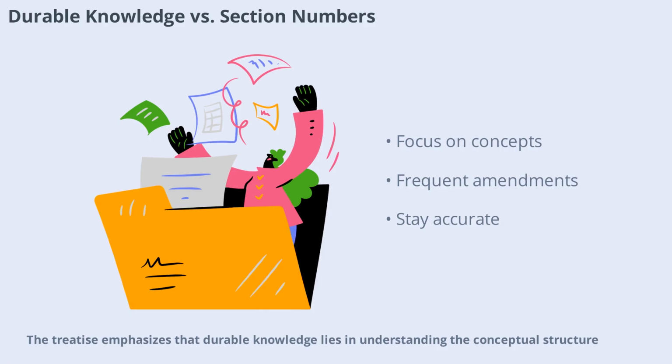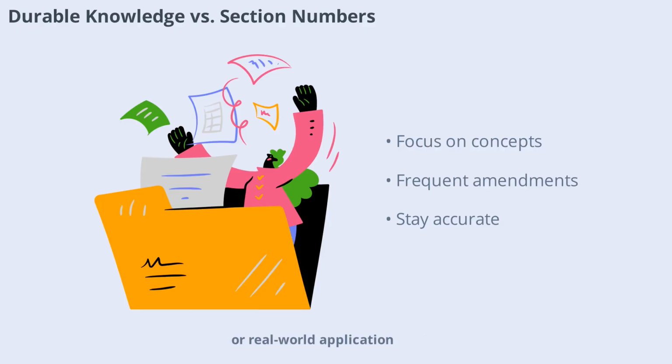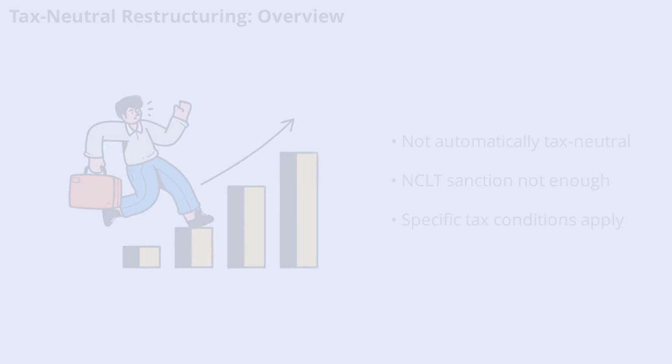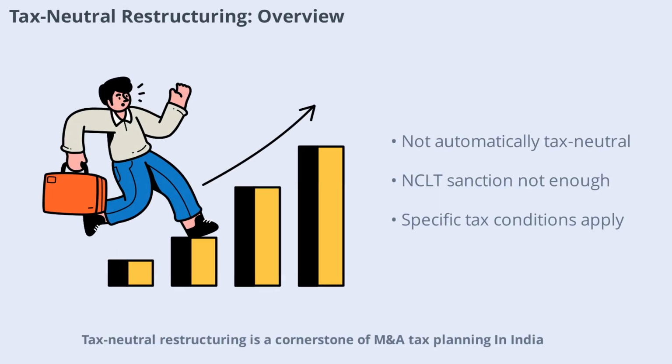The treatise emphasizes that durable knowledge lies in understanding the conceptual structure of the law, what conditions must be met, and why, not just memorizing section numbers. With frequent amendments, only a solid grasp of the underlying principles ensures you stay accurate and relevant, whether for exams, practice, or real-world application. Tax-neutral restructuring is a cornerstone of M&A tax planning.